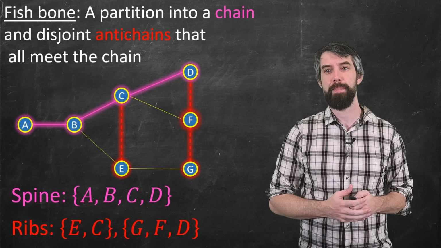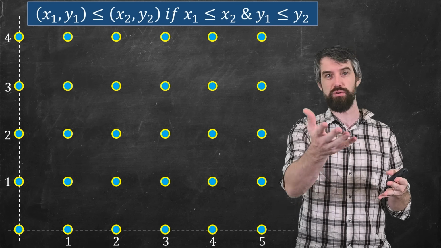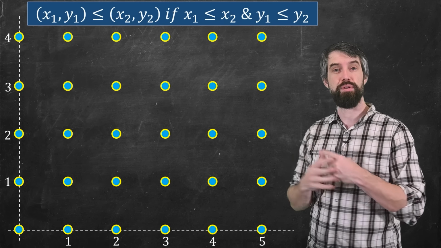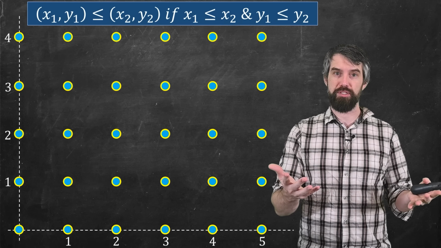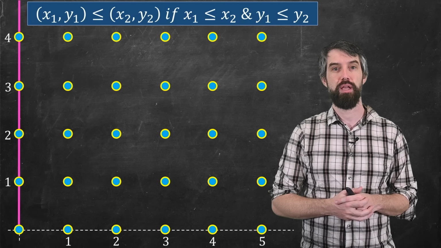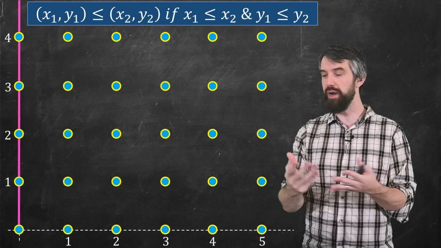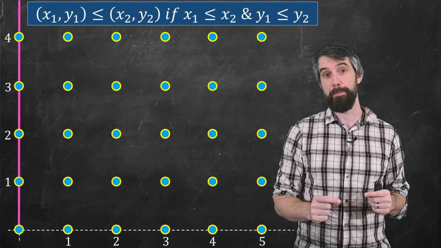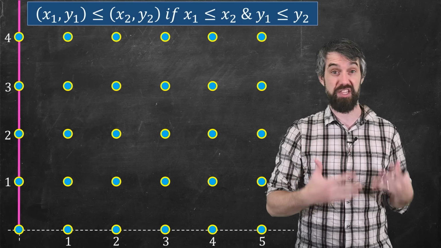Well, let's investigate. Actually, let's go back to our old example with the natural numbers cross the natural numbers with the ordering that we've listed. I need to find a spine and then I need to find all the ribs. One example of a spine would be just going up the y-axis here. (0, 0) is less than (0, 1), which is less than (0, 2), which is less than (0, 3). That's a chain. And then to make a fishbone, I would need to take all the other points and connect them down to this spine.